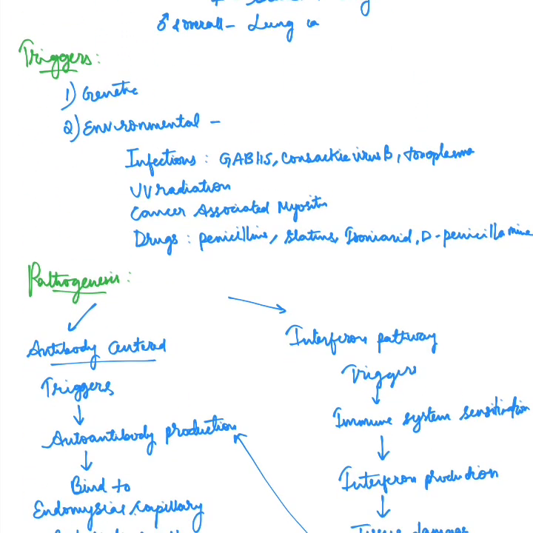Coming to the triggers, so obviously there is a genetic predisposition with some HLA factors, and then there are environmental factors such as infection with group A beta hemolytic streptococci, Coxsackie virus B, and toxoplasma. There's association with UV radiation, cancer associated myositis, that is the one we have discussed above, and certain drugs such as penicillin, statins, isoniazid, and D-penicillamine.